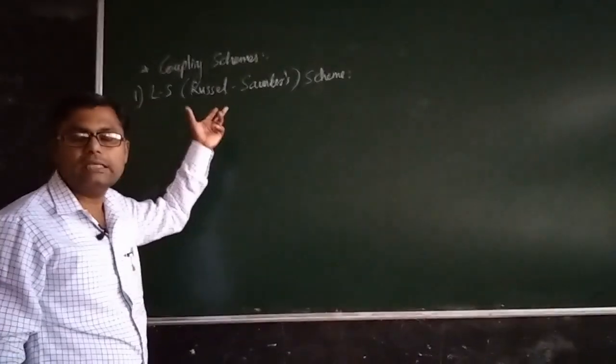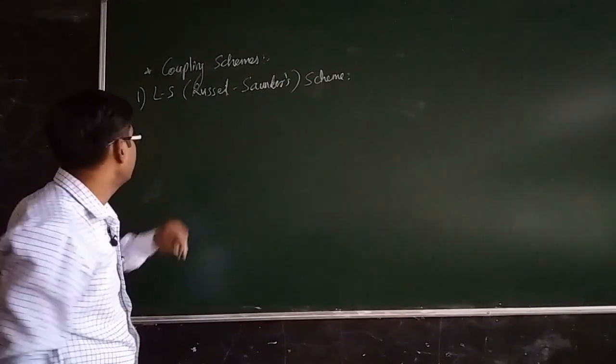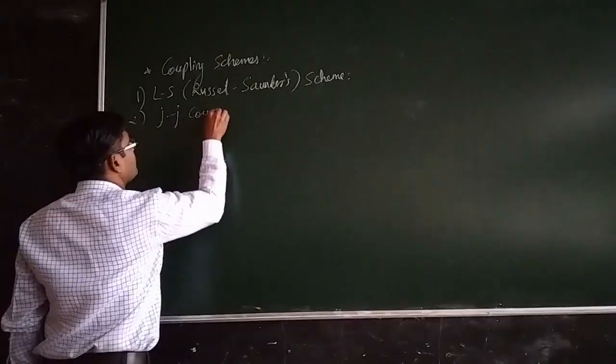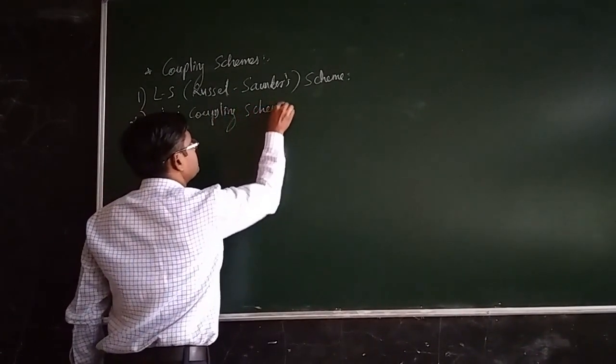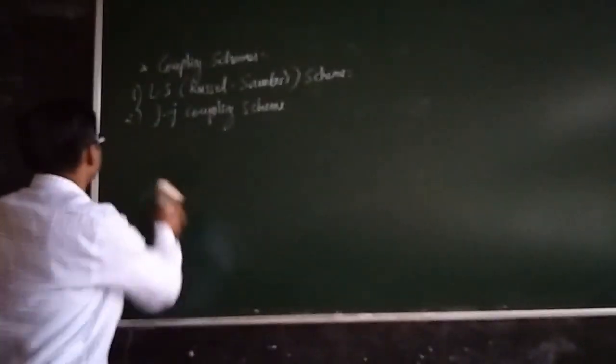This is one of the schemes by which the interaction between the quantum numbers can be determined. Another important coupling scheme is the JJ coupling scheme. All right. Out of these, let us first discuss what is meant by LS coupling.